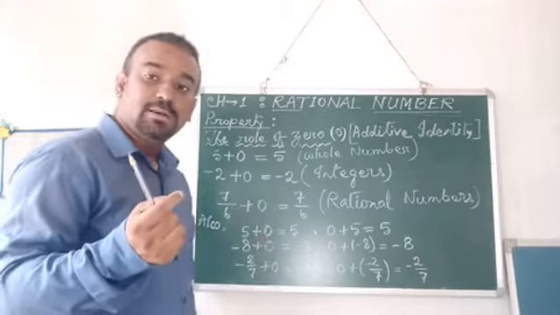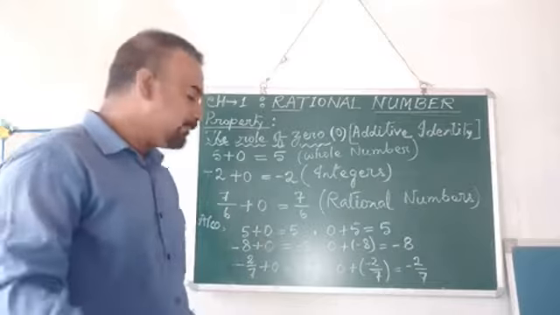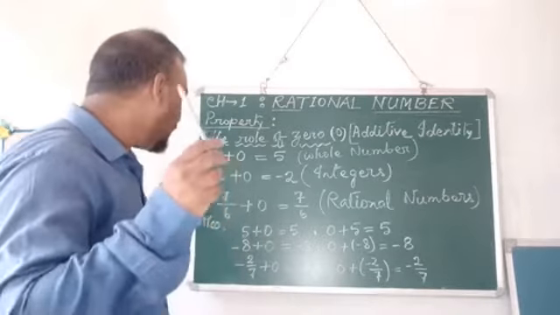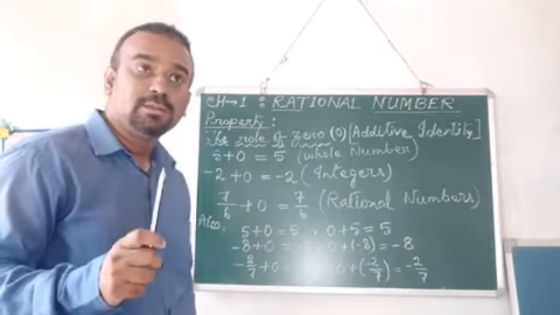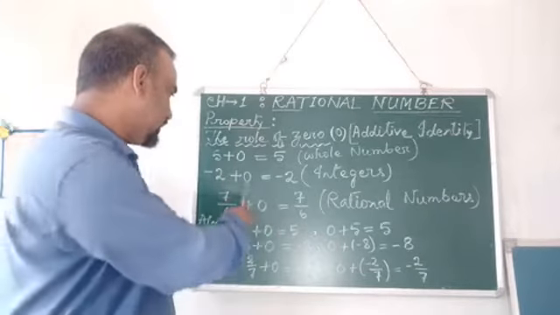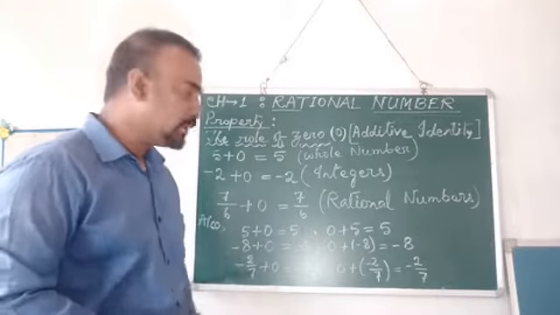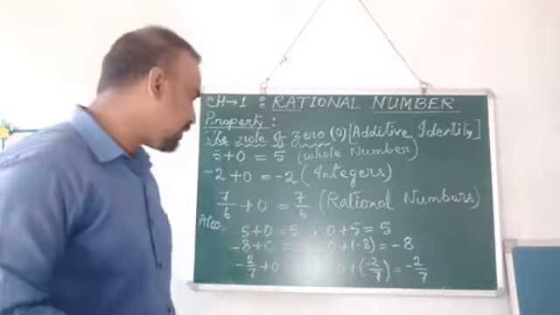Now let us consider an integer. I have taken minus 2. So minus 2 is an integer. If I add 0 with an integer, what happens over there? It remains as minus 2 only. So it will remain as an integer.